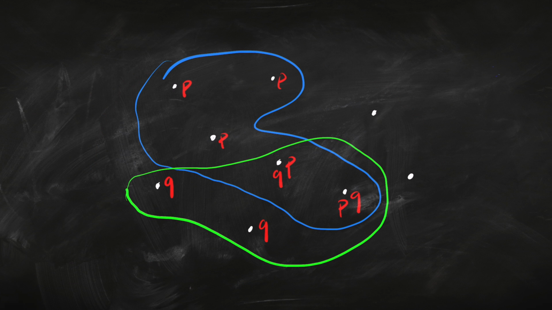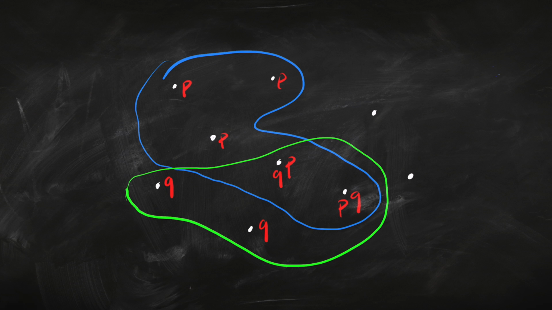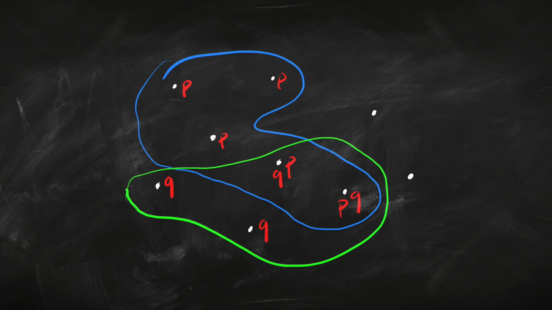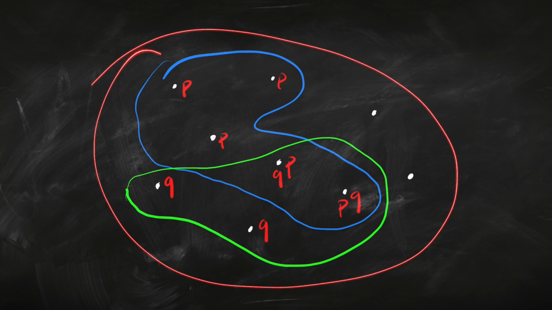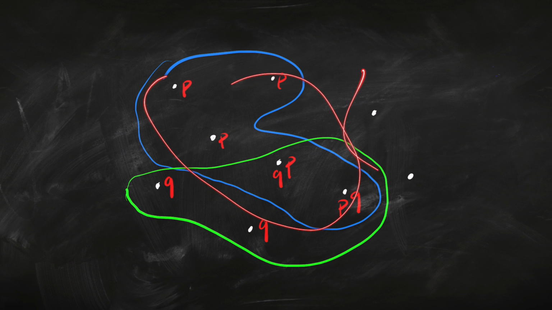Okay? What about Q or not Q? Well, there's Q, there's not Q, Q or not Q puts them all together, so it's all of them again. So, P or not P is the same proposition on this view as Q or not Q. It's just all the possible worlds. Similarly, if we took a contradiction like P and not P, okay, well, there's P, there's not P, and is the intersection, that is none of them, so the proposition that P and not P is just the empty set.